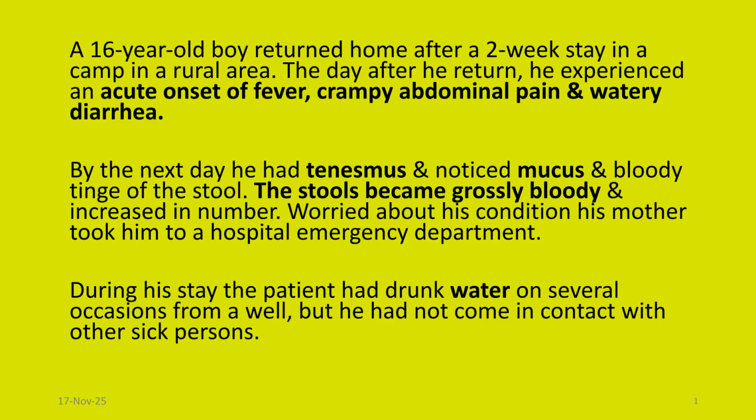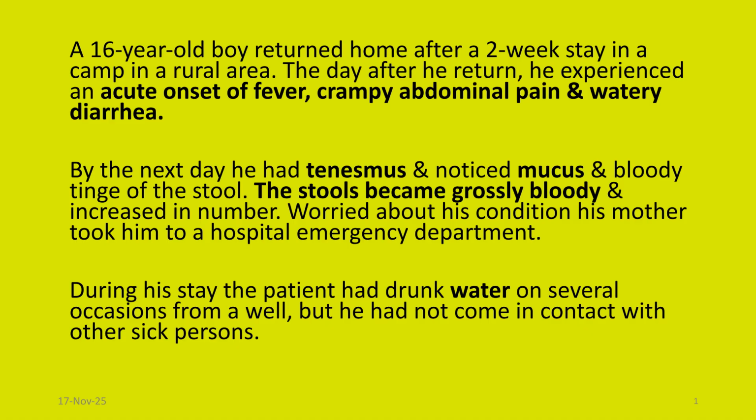A 16-year-old boy returns home after a 2-week stay at a camp in a rural area. The very next day after returning, he experiences acute onset of fever, crampy abdominal pain, and watery diarrhea. Notice the timeline carefully. By the next day, so now day 2 of illness, he develops tenesmus. Tenesmus is that painful, urgent feeling of needing to pass stool, even when the bowel is empty. This is a hallmark of colonic inflammation and should immediately make you think of invasive diarrhea.